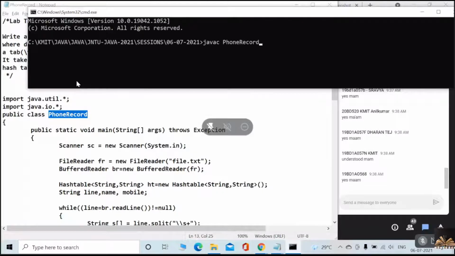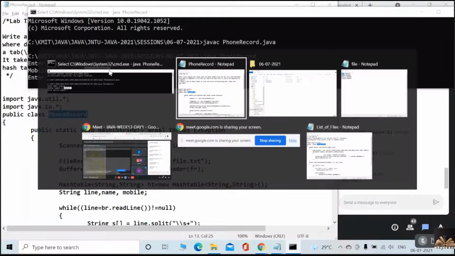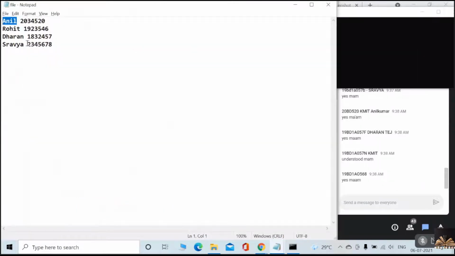Java phone record.java, right? Suppose I give the name Shravya. Then the associated mobile number is going to be displayed. So what is the number? 2, 3, 4, 5, 6, 7, 8, no?